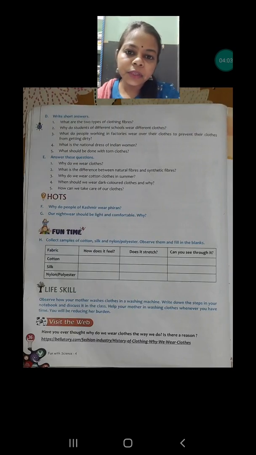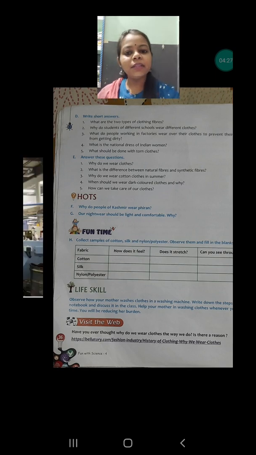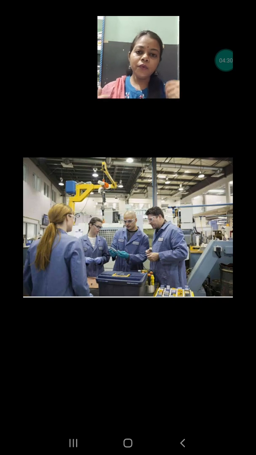What do people working in factories wear over their clothes to prevent their clothes from getting dirty? You all know that people who work in a factory do a lot of types of work, by which their clothes can become dirty. Whatever they are wearing becomes dirty if they do not protect their clothes. So what they do is wear overall clothes over the clothes they are wearing inside. Suppose they are wearing a shirt and trouser inside, they have come from home wearing those clothes only, and in the factory they wear the overall cloth over them.